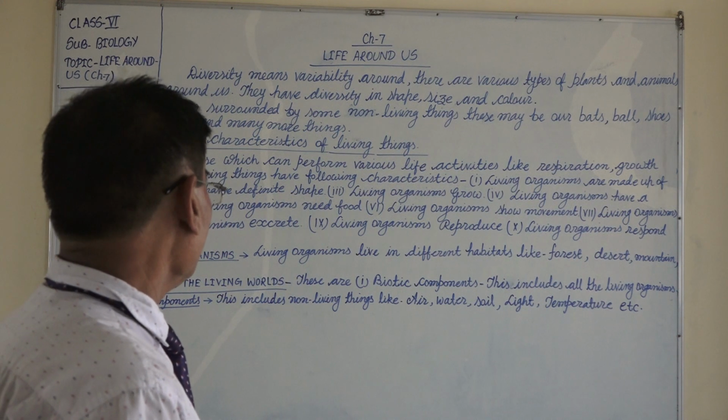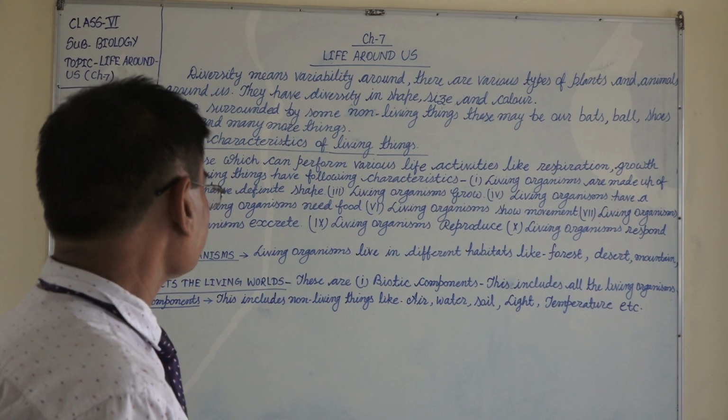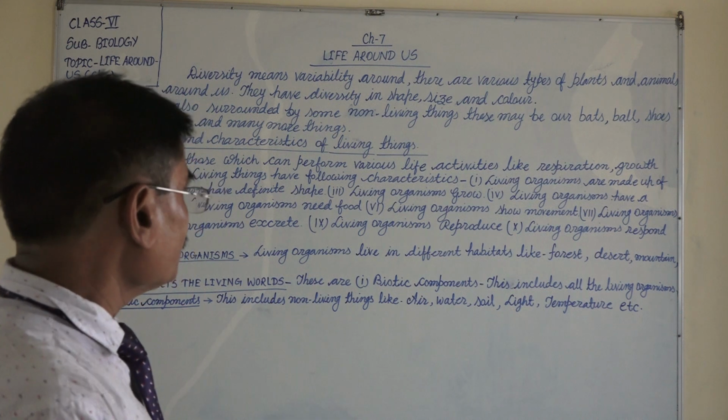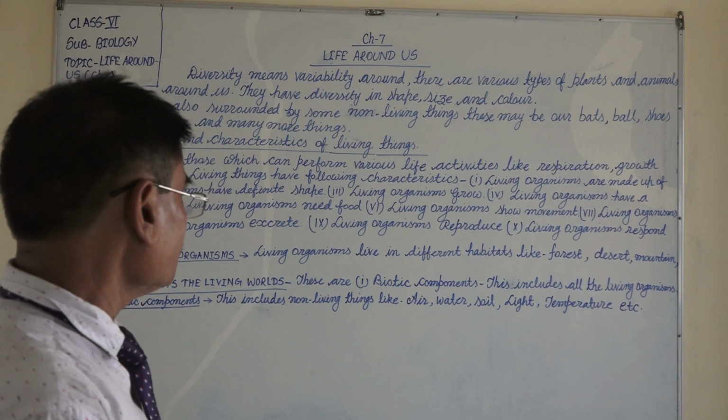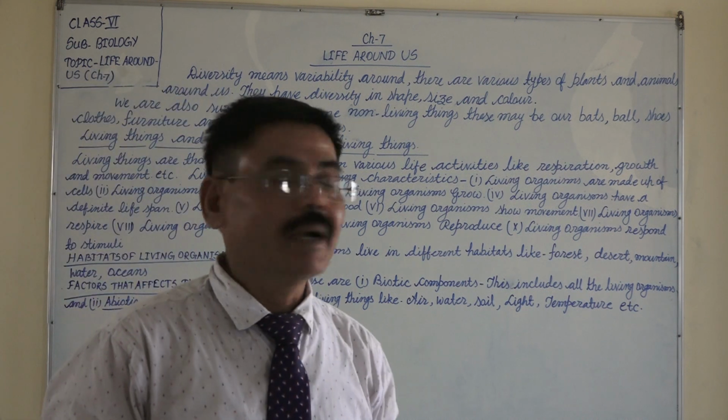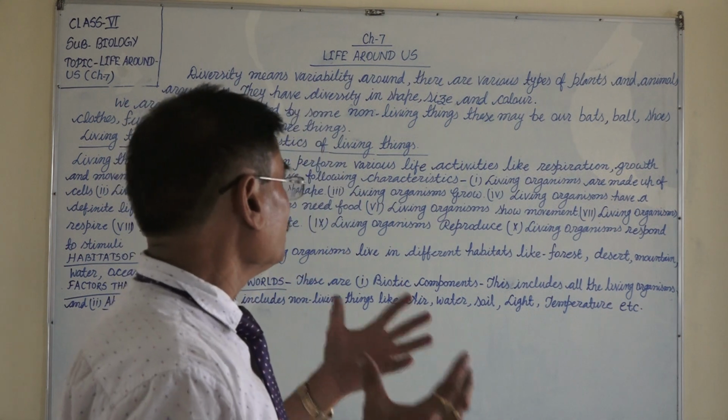And next, we are living organisms surrounded by many living and non-living things.